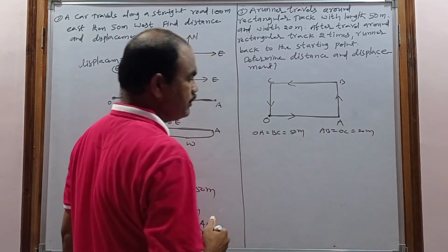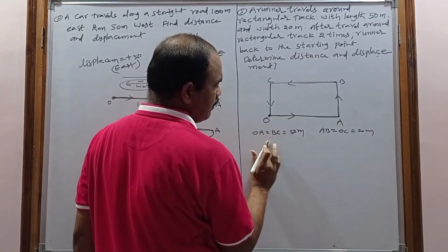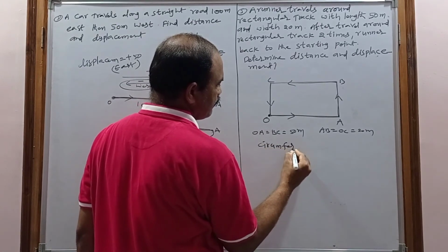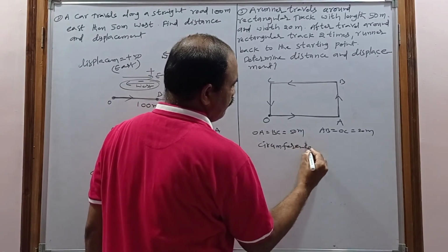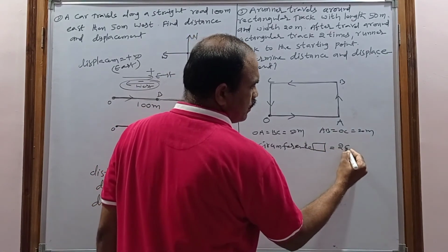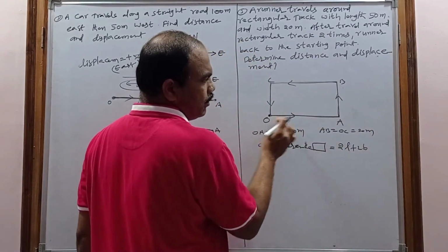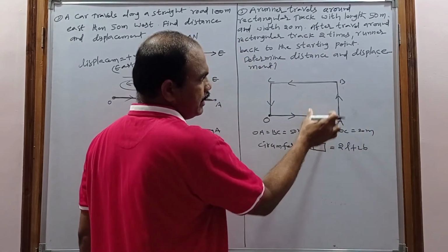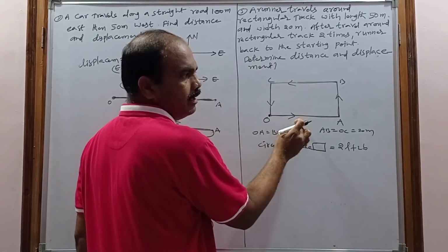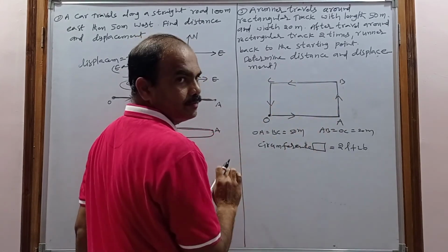What is the formula of circumference of the rectangle? It is 2 times length plus 2 times breadth, because O to A is one length and B to C is another, so L plus L is 2L, and AB and CO give 2B.